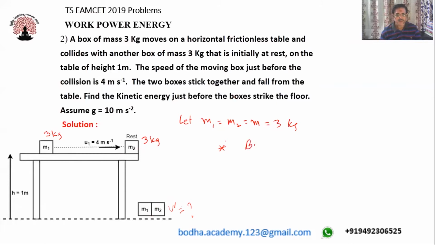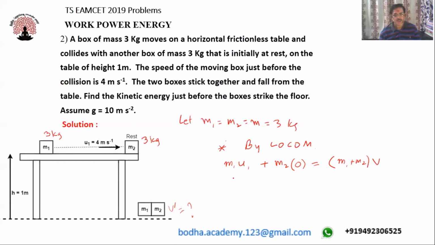So I can write by law of conservation of momentum, initial momentum before collision is equal to m1 u1 for the first block plus m2 times the initial velocity of the second block, which is 0 because it's at rest. This is momentum before collision. After collision, momentum is equal to, both masses stick together, so mass will become m1 plus m2 into velocity v.